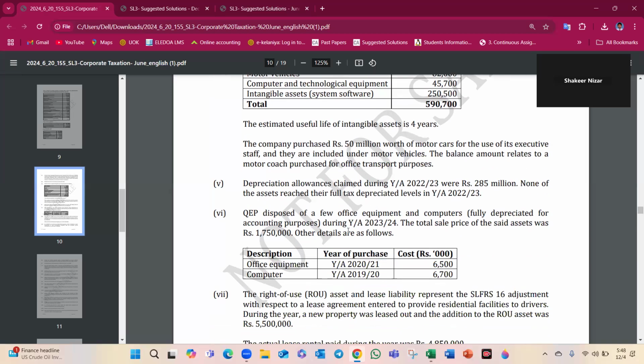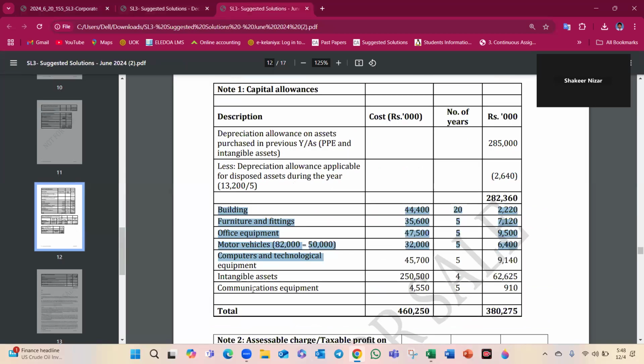You dispose a few office equipment, computers, sale, right? So that part is correct. Depreciation allowance for the asset purchased previously, intangible asset, depreciation allowance disposed.